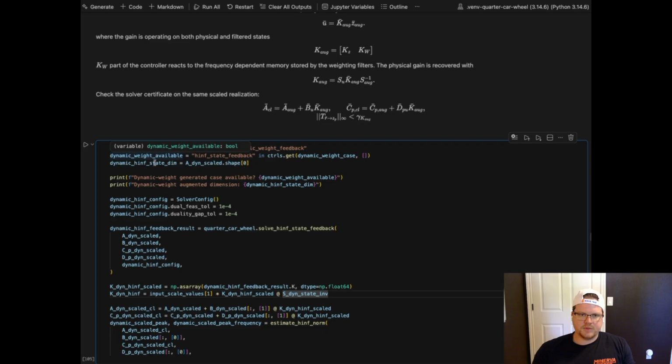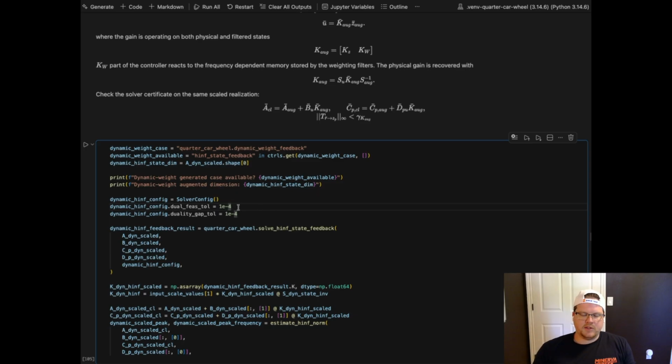And so here's just some setup. I don't know why I have that here. I think that was playing around with something before. Anyways, dimension, and then I did bump up the tolerances just a smidge here with the dual feasibility and duality gap.